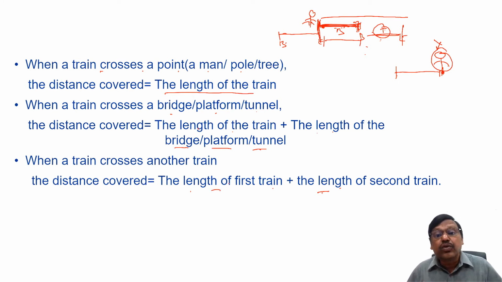Then somebody will have a doubt, what if the other train is also moving? If it is moving in the same direction, what happens? Opposite direction, what happens? Students, as far as the distance is concerned, when a train crosses another train, the distance is the length of both trains. Whether the other train is moving, and in whatever direction it is moving, you are required to write the relative speed, which we discussed in the previous concept, but not to write the distance. Distance is fixed, whether they go in the same direction or opposite direction.